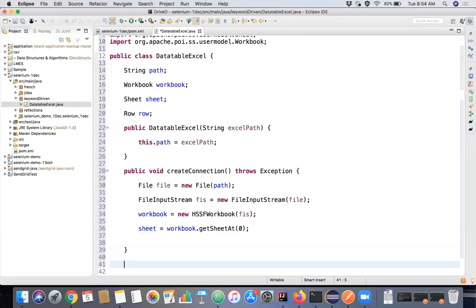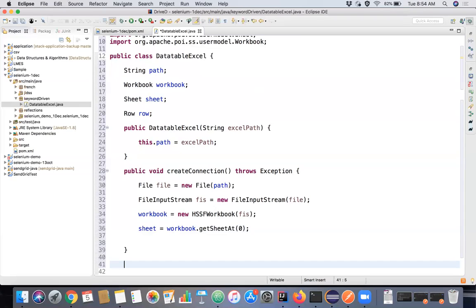So what's the keyword driven framework we saw? It's actually a sequence of methods which are going to be executed by reading the method names from the Excel sheet itself. And we are invoking the particular method names using the Java reflections. So now we have done two things. We have created an Excel sheet. We have done some code to create a connection to the Excel sheet.